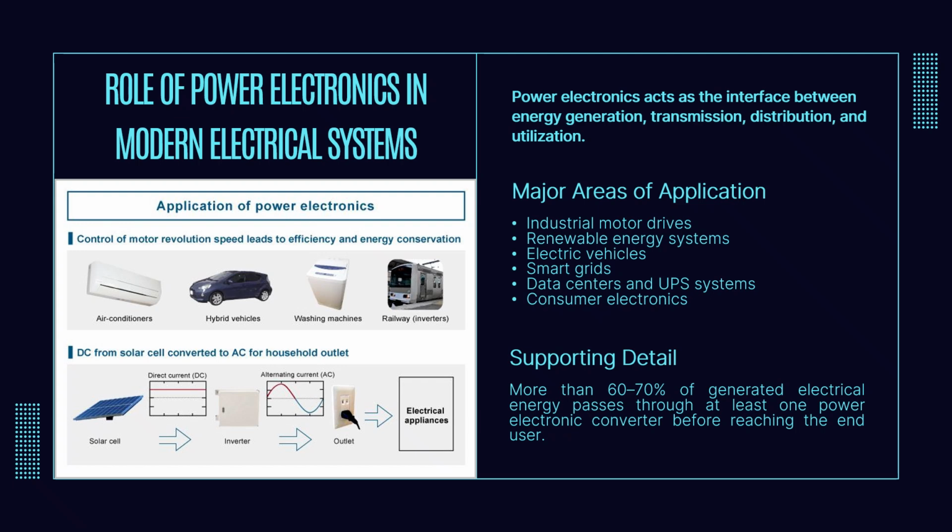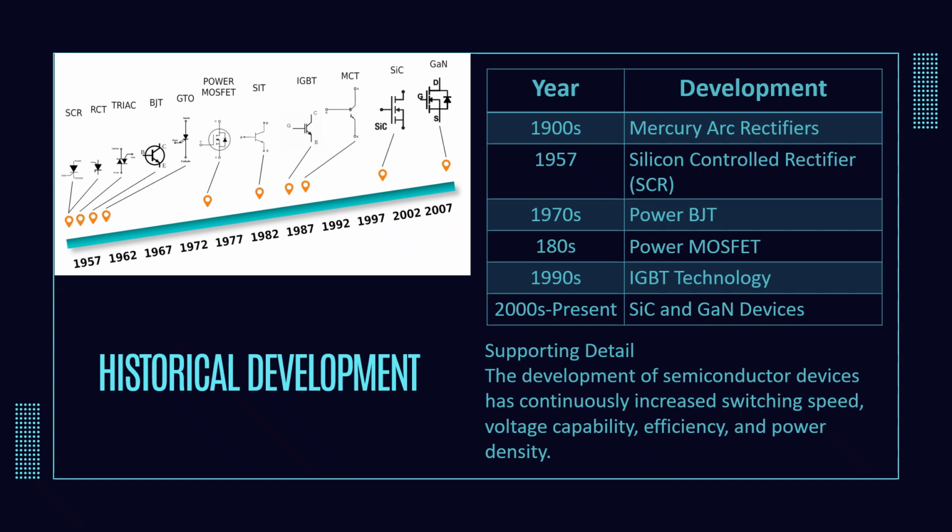Its widespread use today is the result of more than a century of technological advancement. That brings us to its historical development. The evolution of power electronics closely follows the development of semiconductor technology. Early systems relied on mercury arc rectifiers, which were eventually replaced by the silicon controlled rectifier, or SCR, in 1957. This innovation revolutionized controlled power conversion.